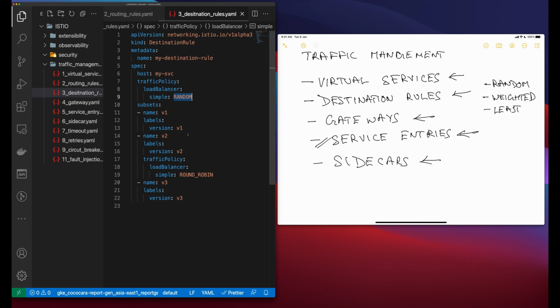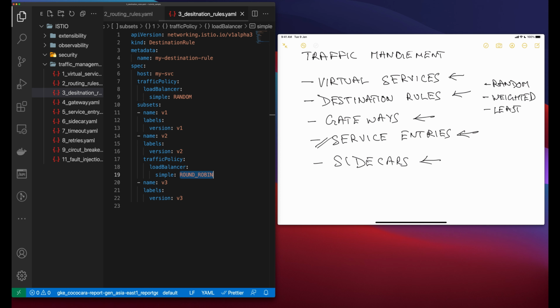So we have random, we are using round robin. Each subset is defined based on one or more labels, which in Kubernetes are key value pairs that are attached to objects such as pods. These labels are applied in the Kubernetes service deployment as metadata to identify different versions.